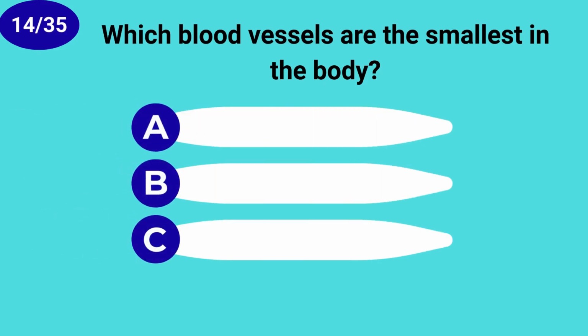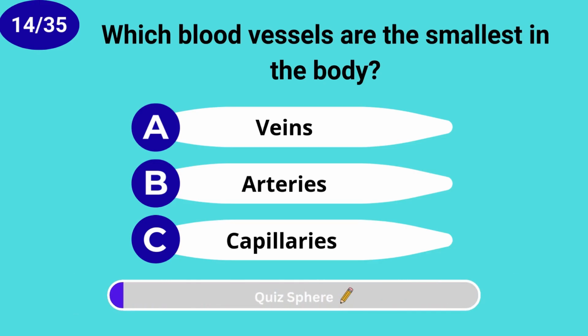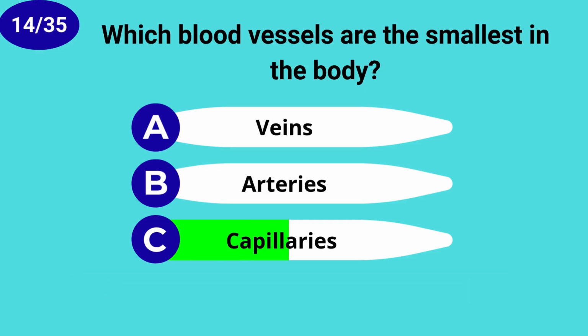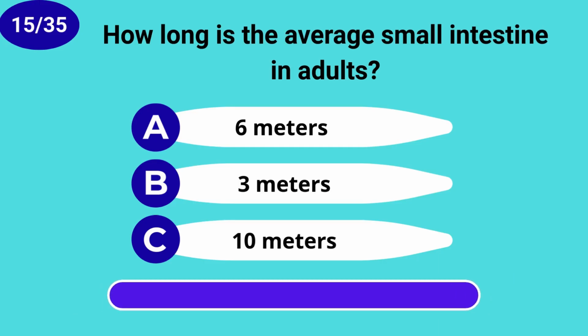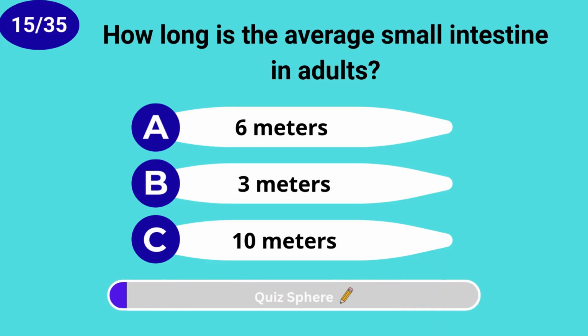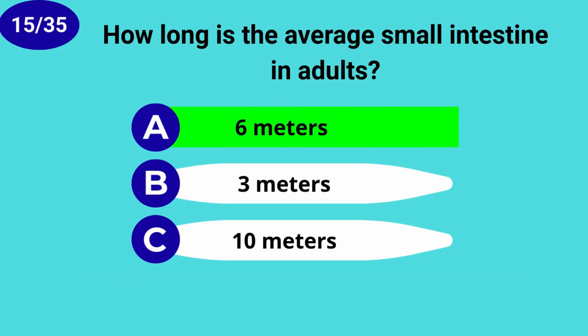Which blood vessels are the smallest in the body? Capillaries. How long is the average small intestine in adults? 6 meters.